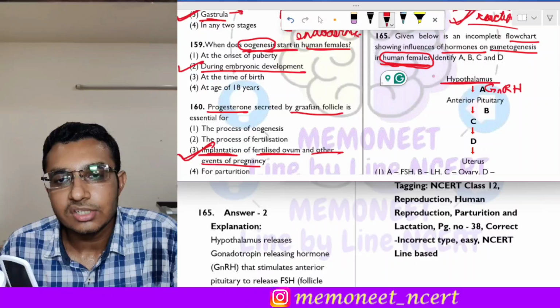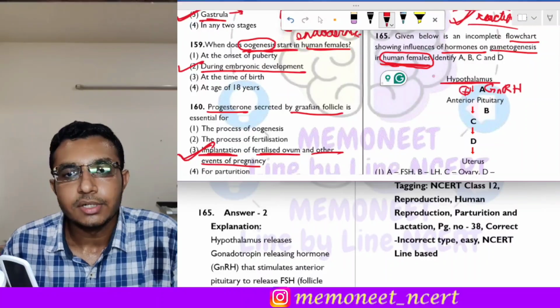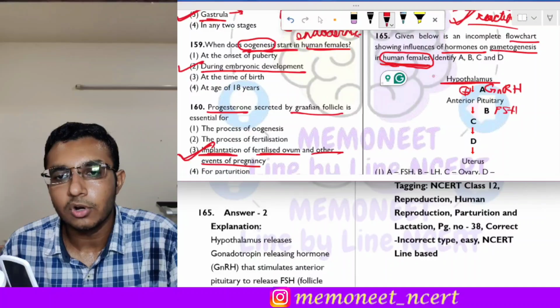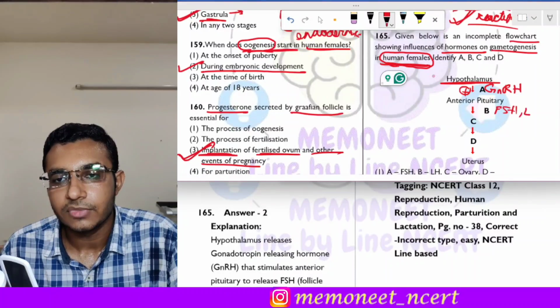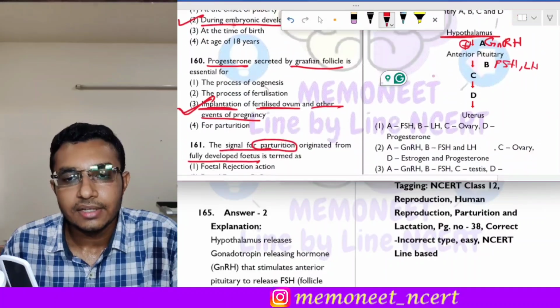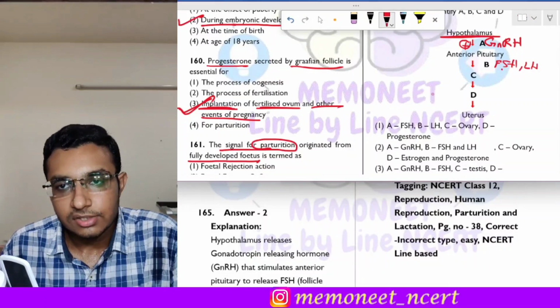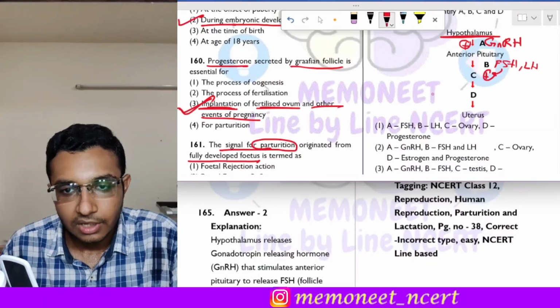This GnRH stimulates the anterior pituitary to release FSH, or the follicle stimulating hormone, and LH. Then this FSH and LH, which are secreted by the pituitary, go and stimulate the ovaries.